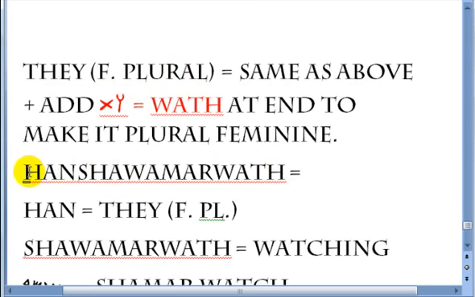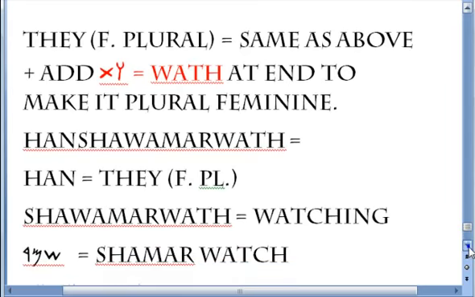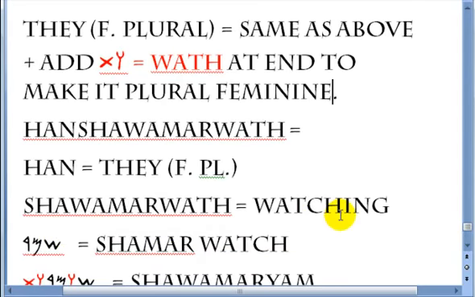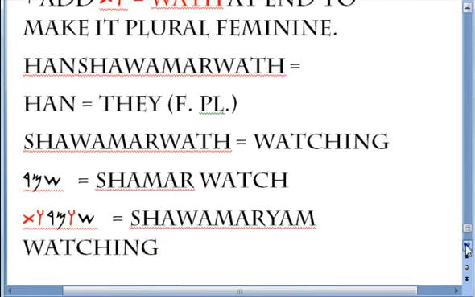Remember, the male was hum. Now the female is hun. Hun shawamarwath. Hun is they, feminine plural. Shawamarwath is watching, which is also feminine plural. Once again, we got the Hebrew word shamar, which is watch.